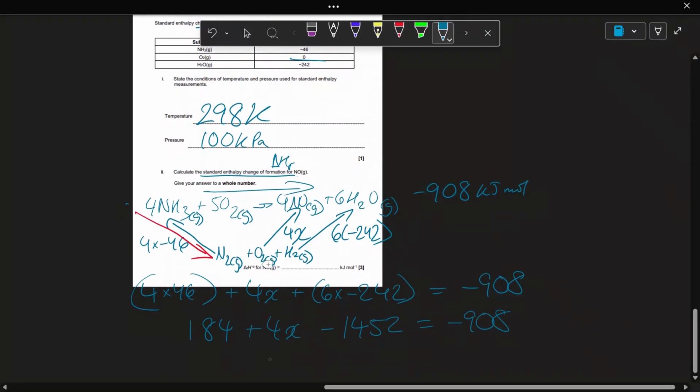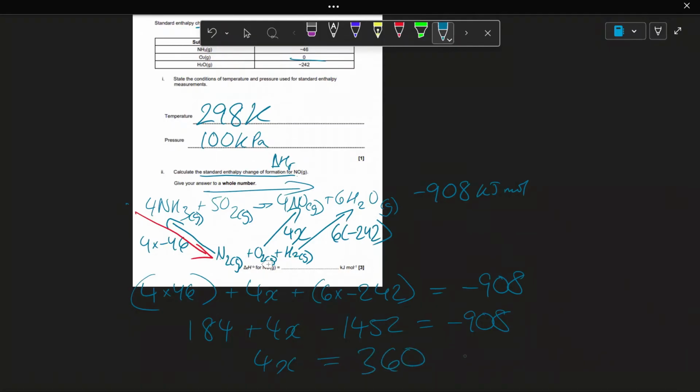So rearranging all that, we have 4x equals 360, x equals plus 90 kilojoules. So the enthalpy change of formation of nitrogen oxide is 90 kilojoules per mole. Thank you for joining me. Hopefully that made sense.